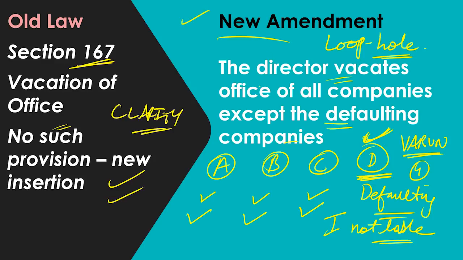The new amendment says that the director will vacate office of all the companies except defaulting companies, because the government or the authority, anybody can take action against him. He will still be the director of the defaulting company, and the defaulting company can take action against the director.